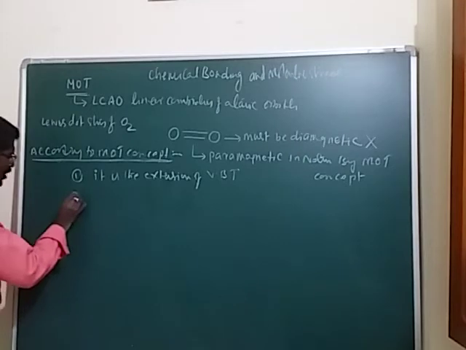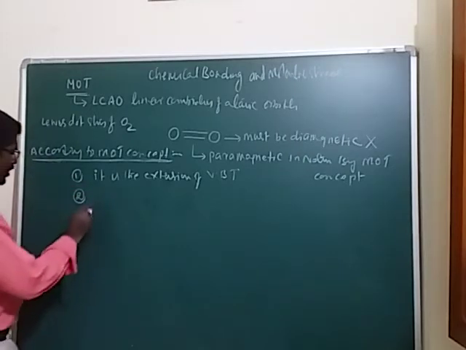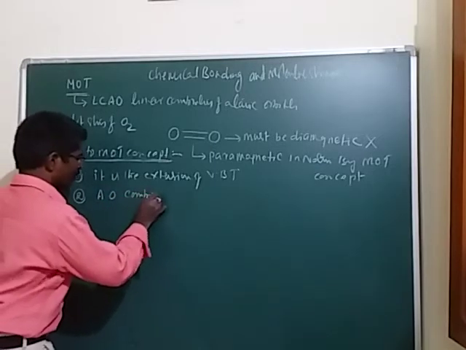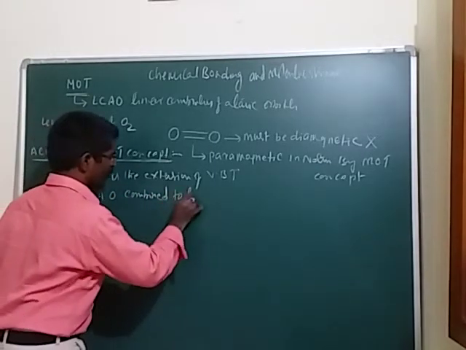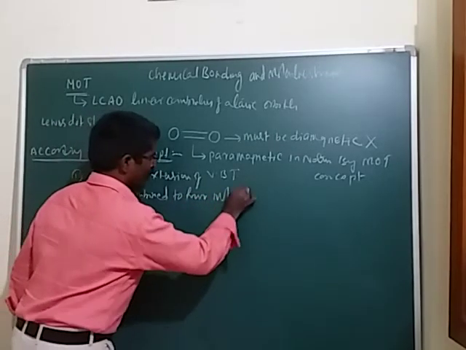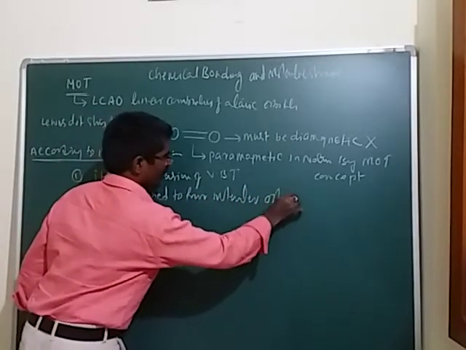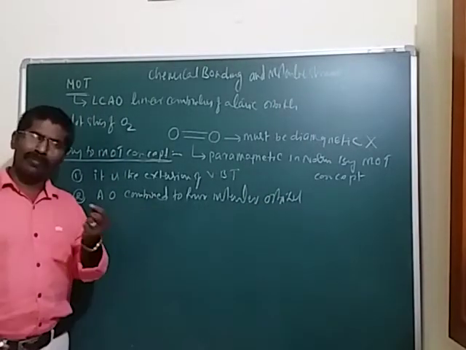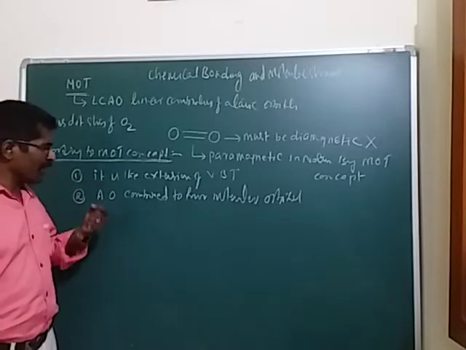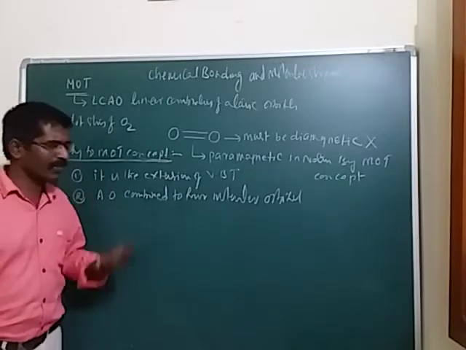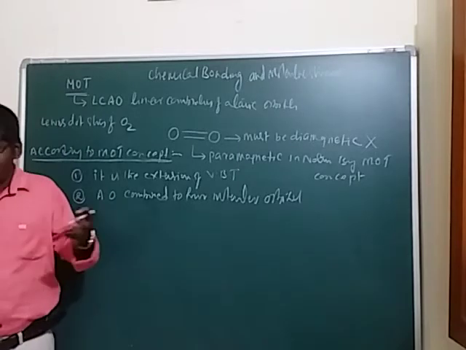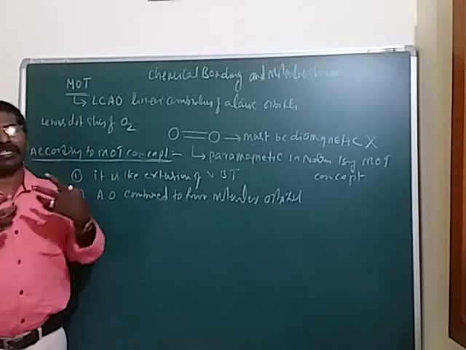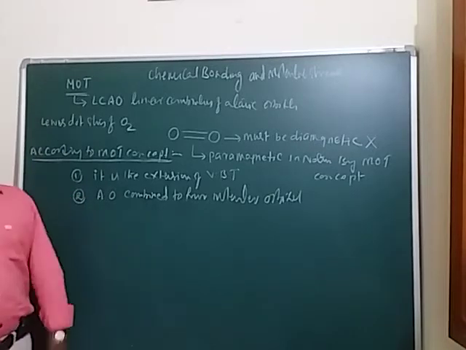And the second property is that atomic orbitals combine to form molecular orbitals. Now here we have to cover one important concept also. The atomic orbitals combine to form molecular orbitals, meaning atomic orbitals overlap with each other, and then they can form a molecular orbital.